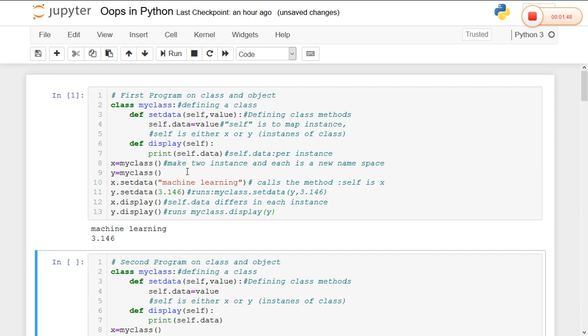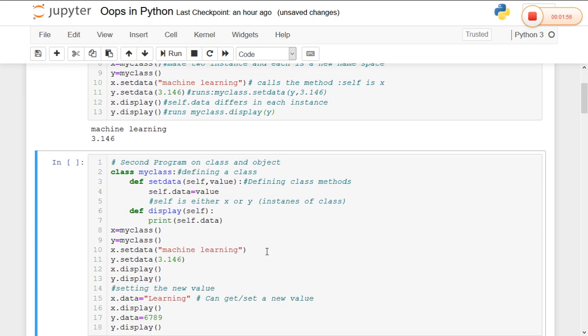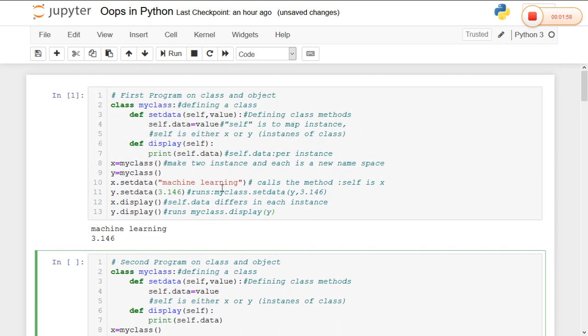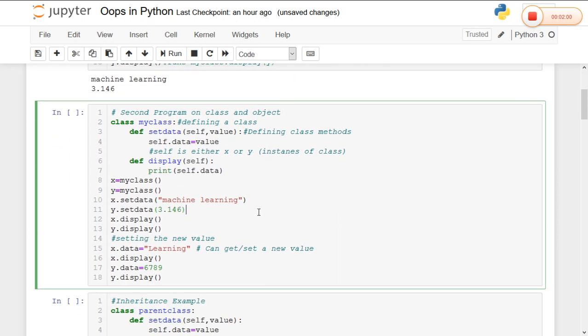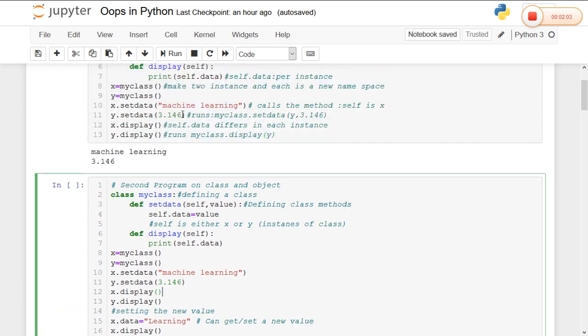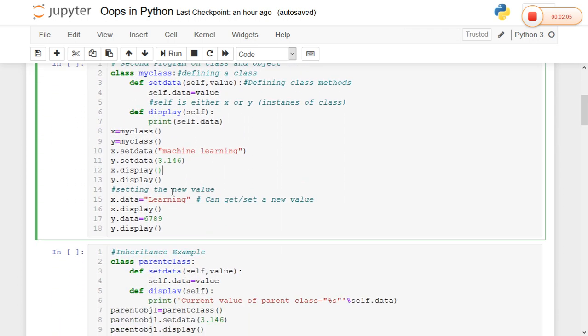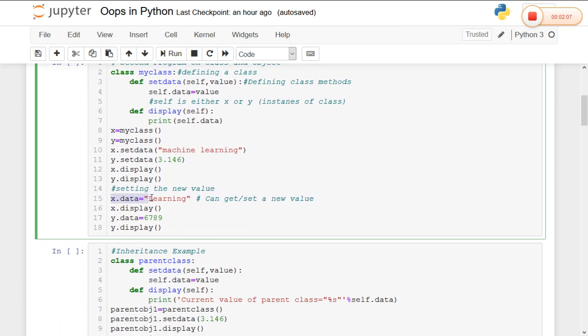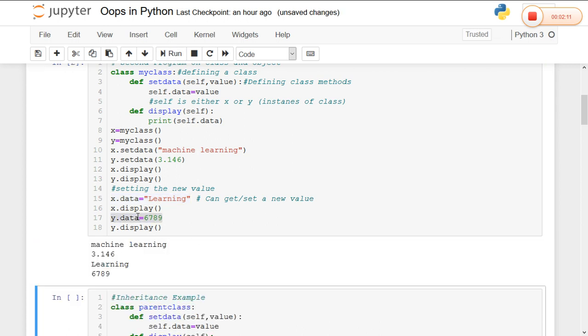So in order to define a class, we can use the class keyword and define the methods, and we create the objects and we call the methods. Like the second program. In the first one, we only set the values. We can also set and get the values. The same program I have taken here. Instead of that, I am providing the values of x.data and y.data using the class objects. That is, we can get and set a value using the class objects also.